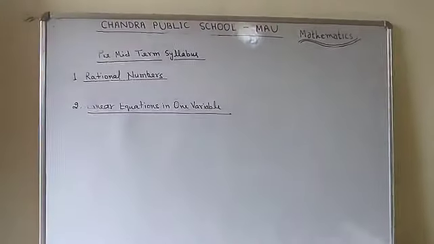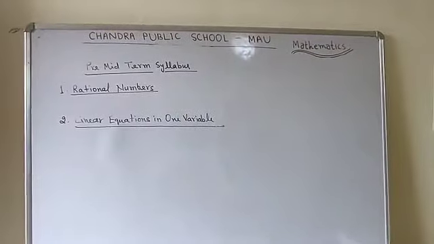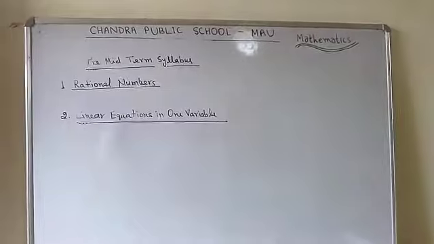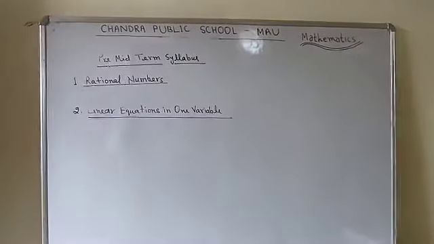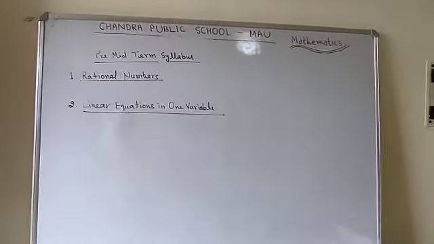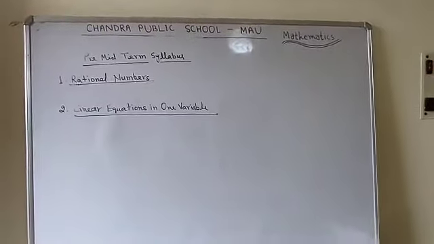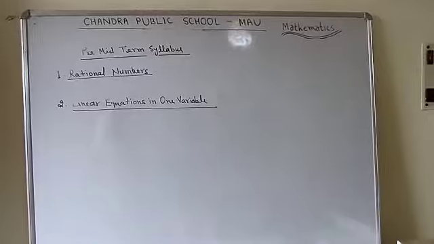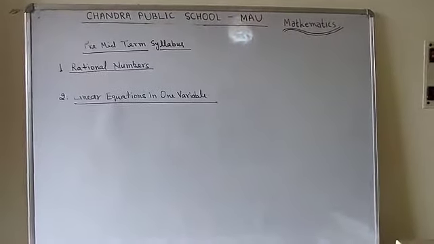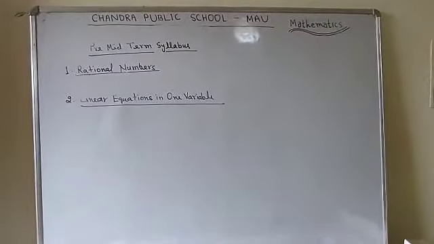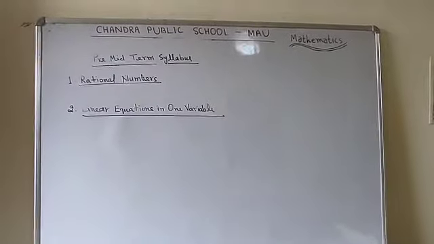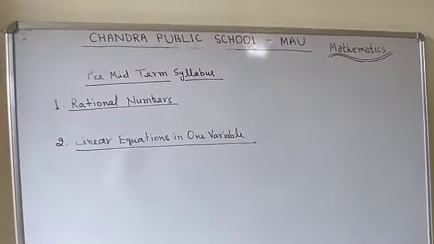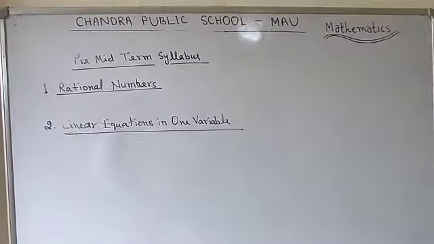After that you need to solve each and every question and get the correct answer. First you will find the correct answer by solving the question, and whatever answer you get, you need to find it among the 4 options. Whichever option matches your answer will be correct, and you need to select it. So that is the way to solve the question. You need to solve each and every question, and after that select the correct answer.